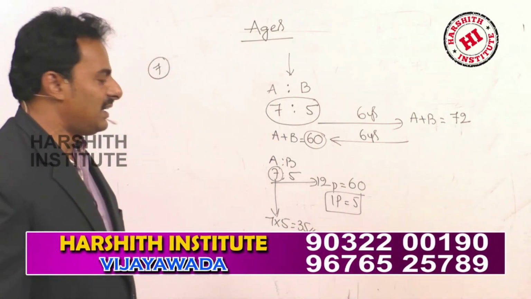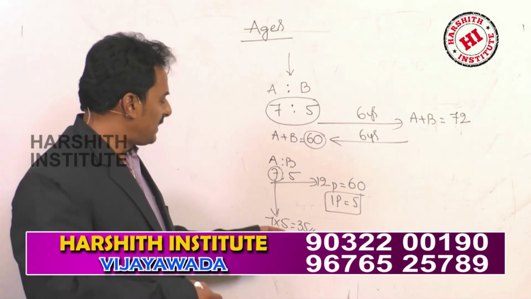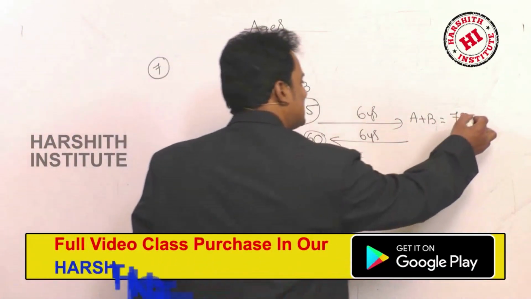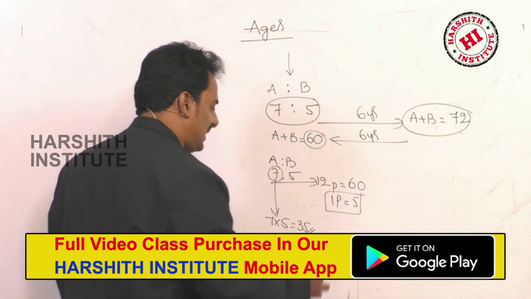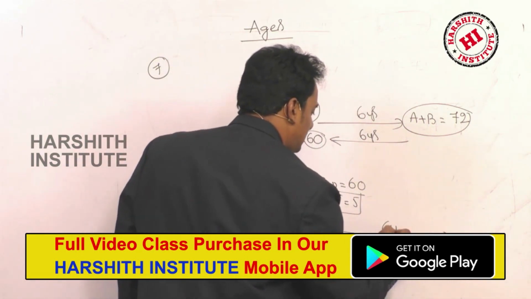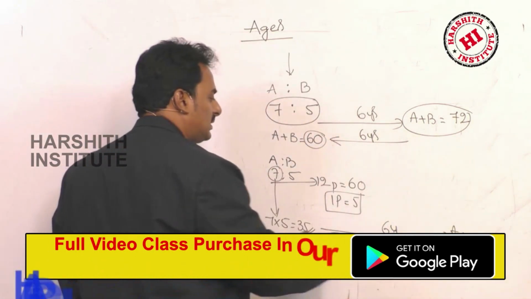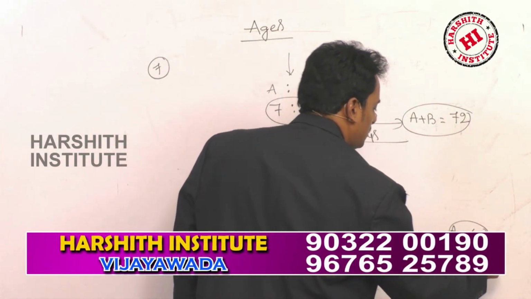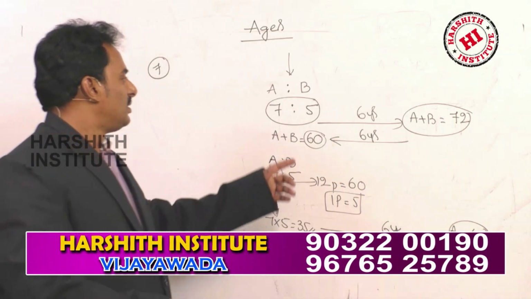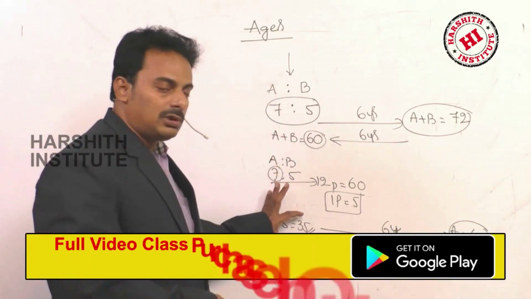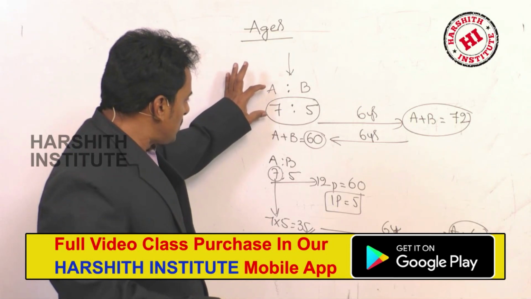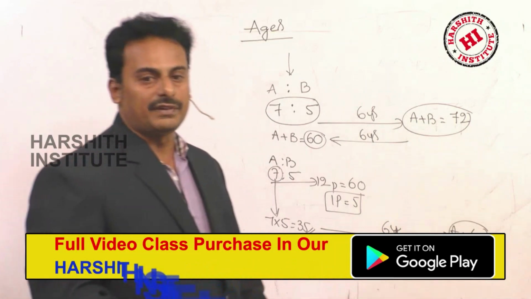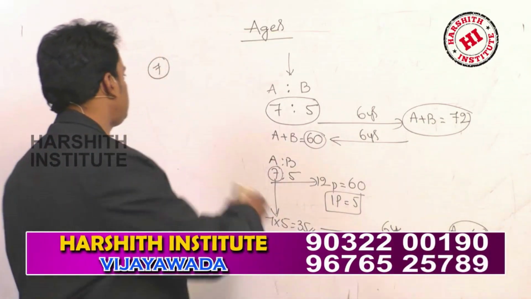This is the present age of A, but he discussed this age after 6 years. After 6 years, the age of A is equal to 35 plus 6, nothing but 41. So this is our answer. At present the age of A is 35 years. After 6 years, the age of A is 41.